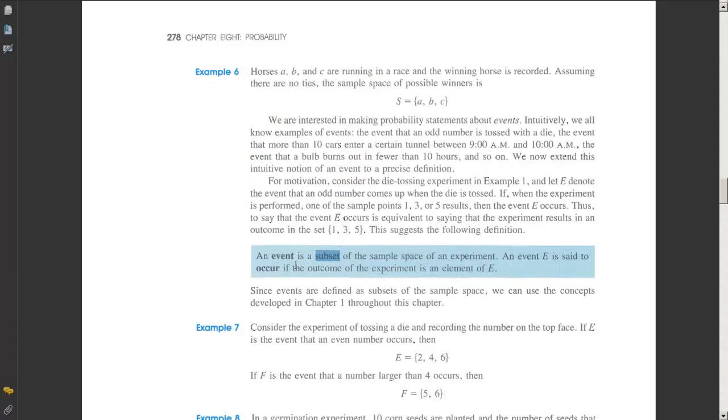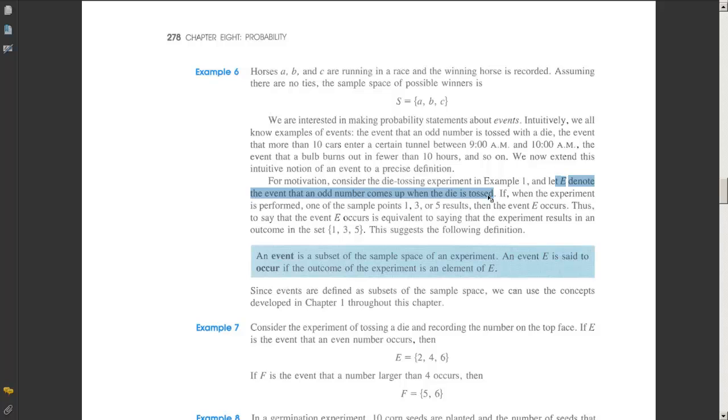Okay, so for motivation, consider the die tossing experiment in example 1. And let E denote the event that an odd number comes up when we toss the die. So we might ask the question, what's the probability that we get an odd number? So the event is getting an odd number. So let E be that event.